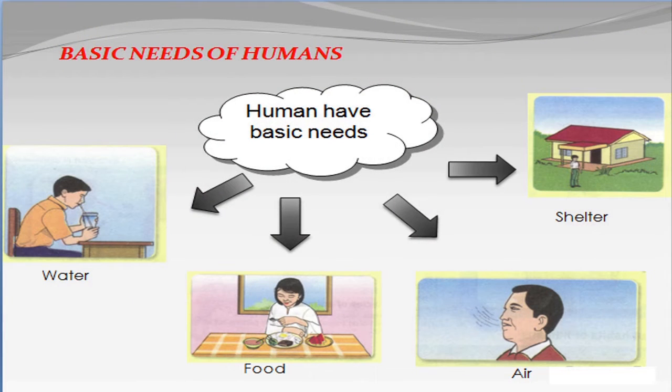Dear children, these are the basic needs of human beings. They are water, food, air, and shelter. And to fulfill these requirements, man is making progress. He wants to lead a more comfortable life, isn't it? So he is making progress in each field, isn't it?